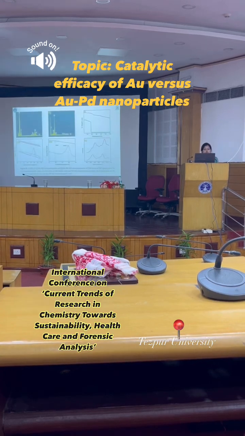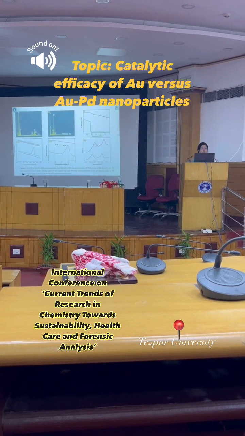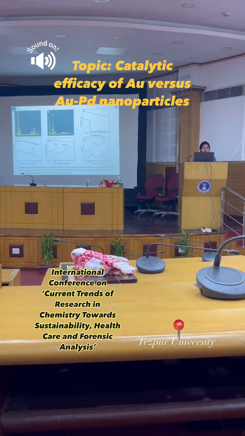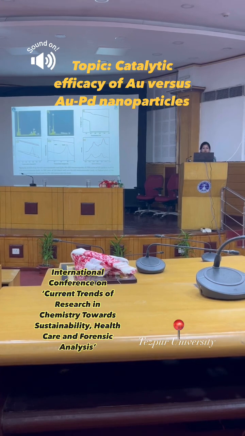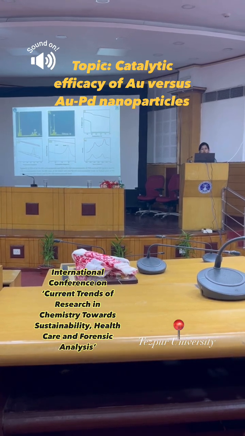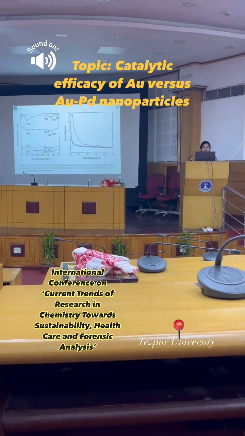These are the EDX spectra of the two nanocomposites, which show the presence of palladium in the first nanocatalyst, whereas gold and palladium in the second catalyst. The TGA and the DSC images are also shown here. And the last one is the Raman plots of both nanoparticles.